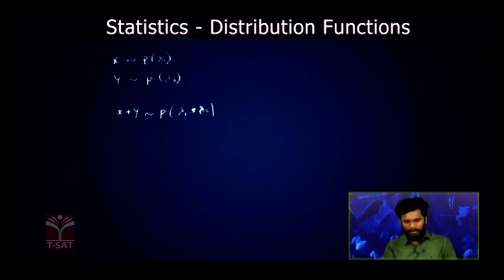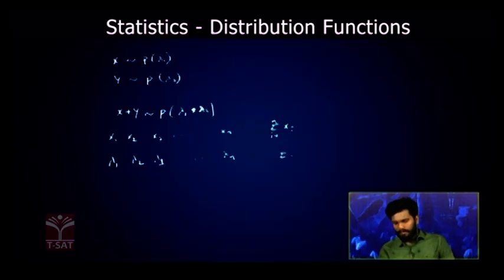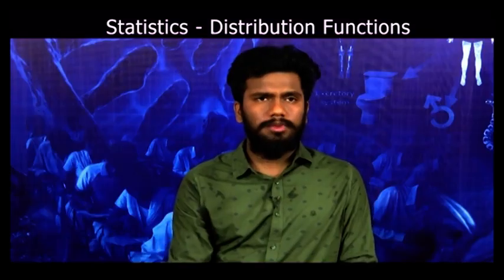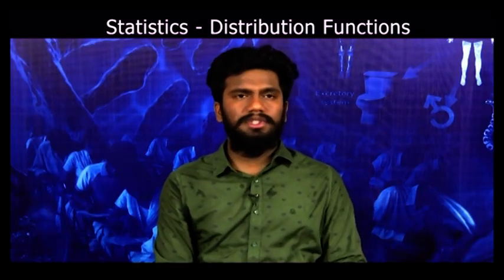Now when you extend this, random variables x1, x2, x3, and so on up to xn, when you add all these random variables, each having the parameter lambda 1, lambda 2, lambda 3, and so on up to lambda n, the summation of lambda i from i equal to 1 to n, then this summation of xi will follow Poisson distribution with parameter summation lambda i. Next, the continuous distribution. In this continuous distribution we will discuss only the normal distribution, which is very, very, very important.